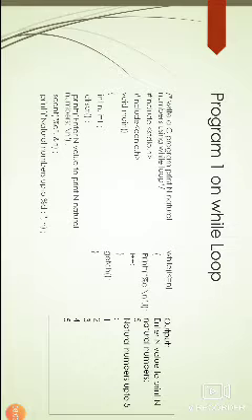So here I'm writing one program on while loop. The aim is to write a C program to print n natural numbers using while loop. I'm writing #include <stdio.h> and #include <conio.h>. Here I have used two include statements. They are preprocessor directives. They include the standard input output header file and the conio console input output header file.